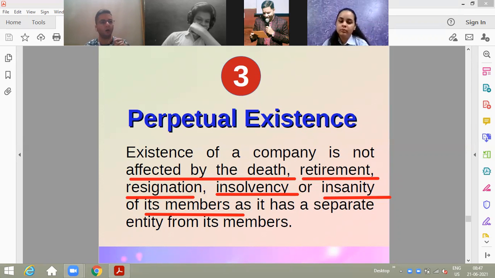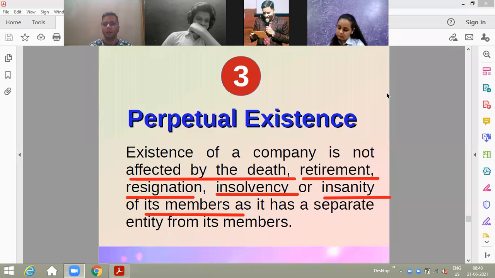When law sees that there is nothing left and the company cannot run, then only law is going to wind it up, but it would not be wound up automatically. Law will wind up that company, beta, the company will never wind up on its own. If you have any doubt in this point or any other previous point, please raise your hand. Otherwise, I'll move to the next one.